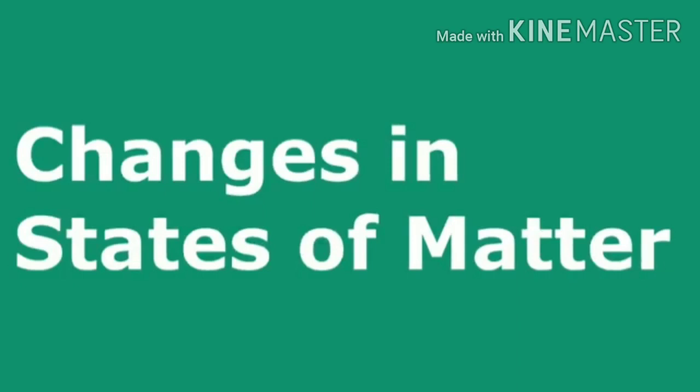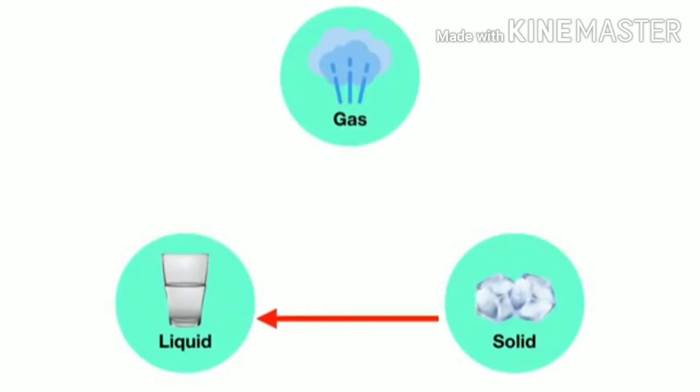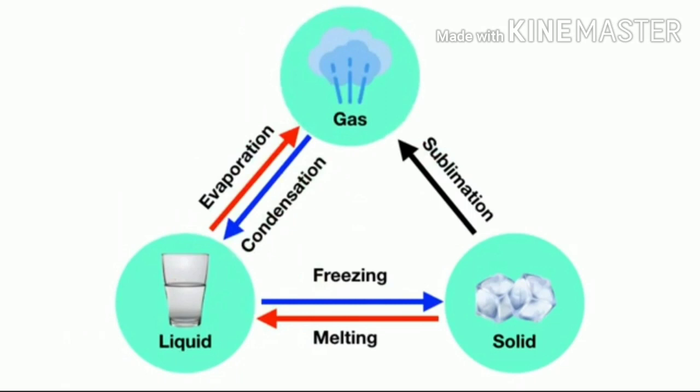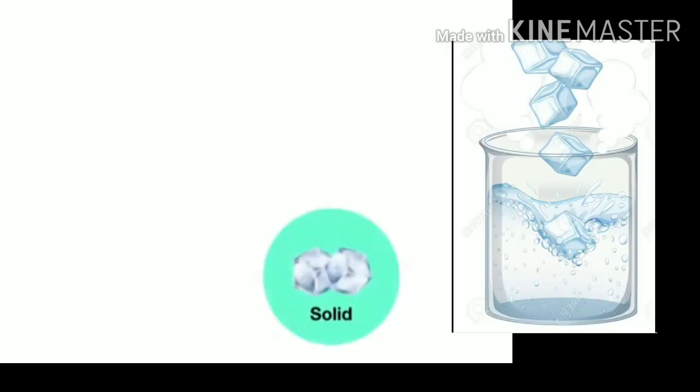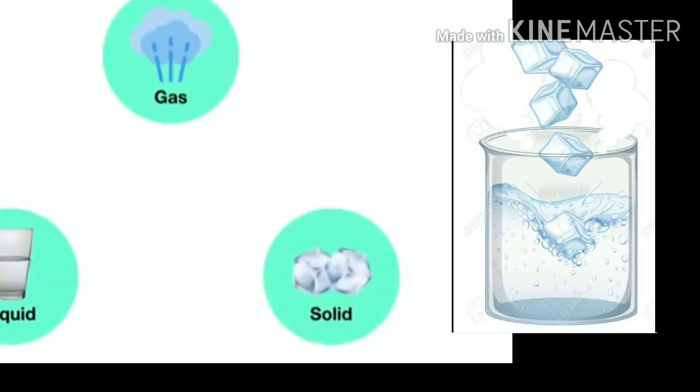Our next point is changes in states of matter. We know the three states of matter. When heat energy is supplied to or taken out from the substance, it will undergo a change from one state to another. One of the following transformations may take place due to heat energy. First one is solid to liquid, melting. Take a beaker of cold water.